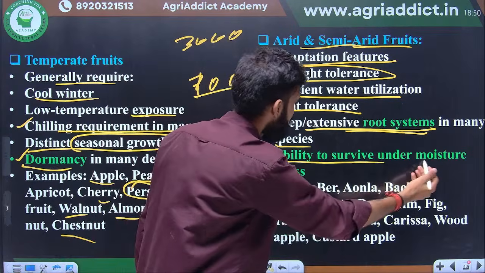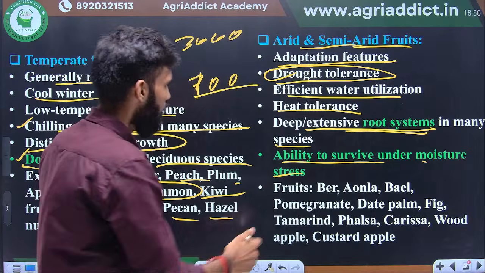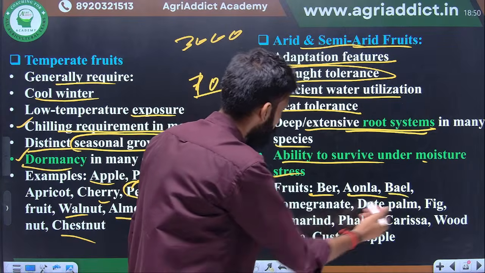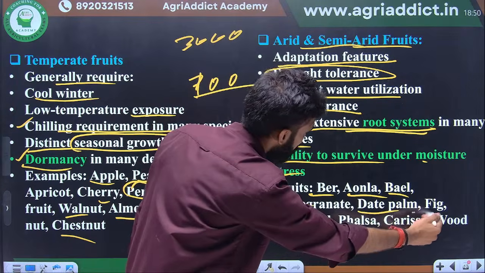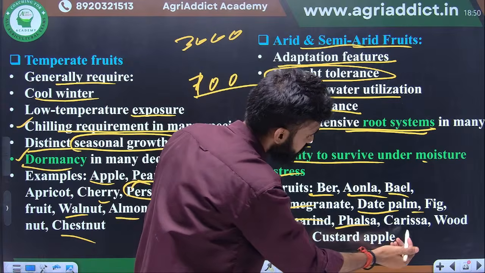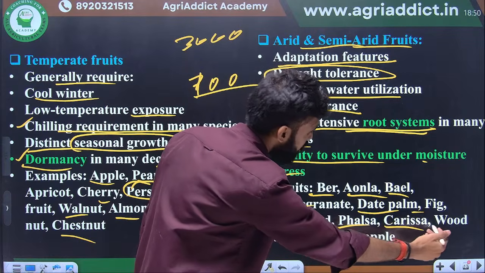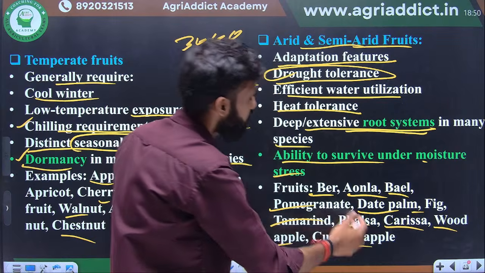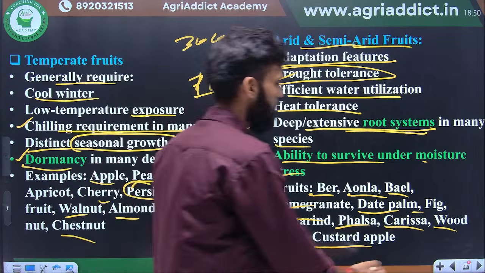Ability to survive under moisture stress, this is okay. Examples are ber, amla, bael, pomegranate, date palm, fig, tamarind, falsa, carissa means karonda, wood apple, custard apple. These are examples of arid and semi-arid fruit crops.